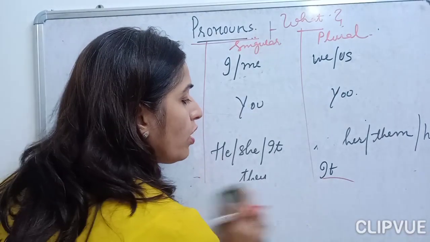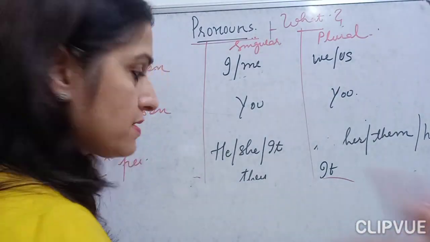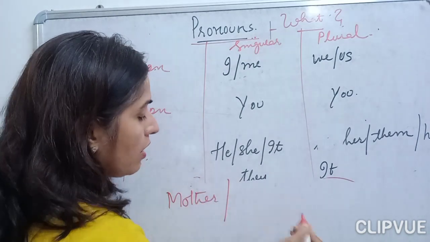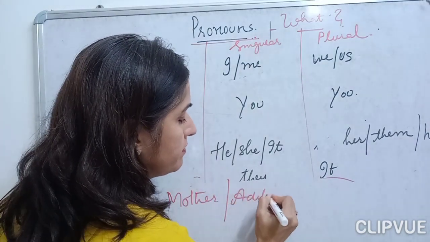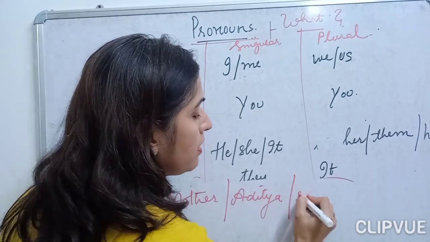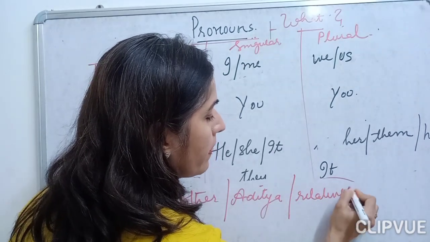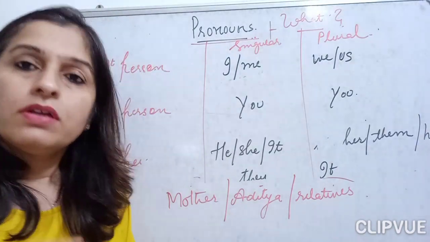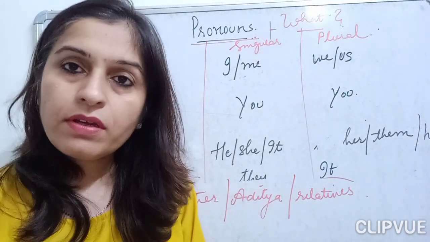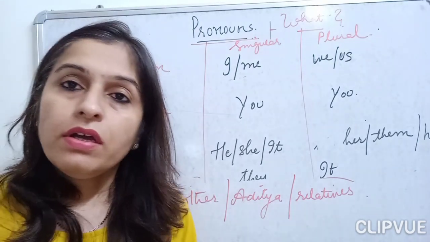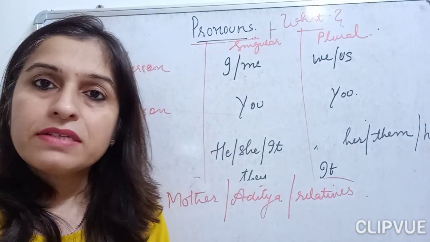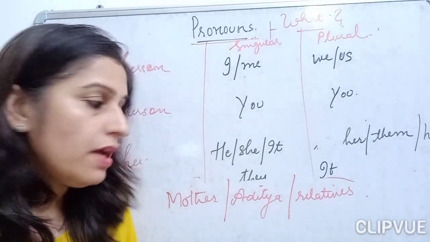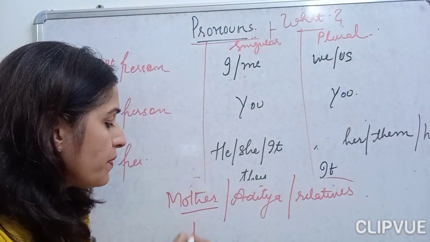Suppose you, your mother, and suppose some guests are there. Okay, suppose mother, Aditya, and relatives. So now, mother told Aditya that my relatives will be coming for the lunch tomorrow. Okay, so now who is the first person here?